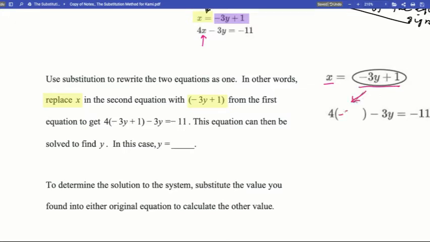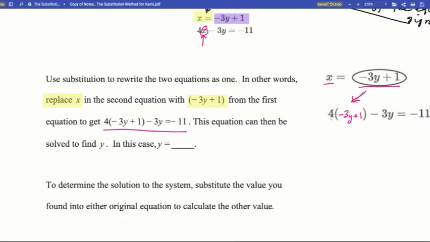So that's what we're going to put in here, negative 3y plus 1, which is where this comes from, because that's what this is. So we replaced that x with negative 3y plus 1. And now we have one equation, and there's only the y variable in this equation, so I can solve for it. And that's what we're going to do right now.